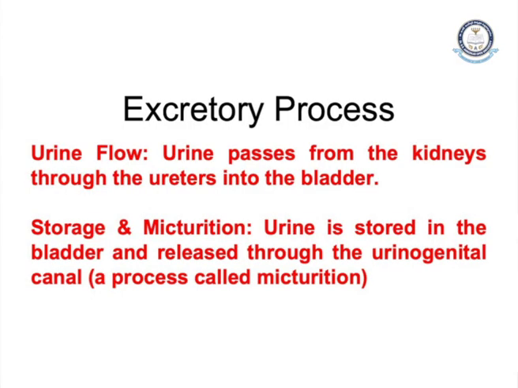Now we will be knowing about urine flow. The urine is passed from the kidneys to the ureter to the urinary bladder. About the storage and micturition, the urine is stored in the bladder and released through the urinogenital canal.